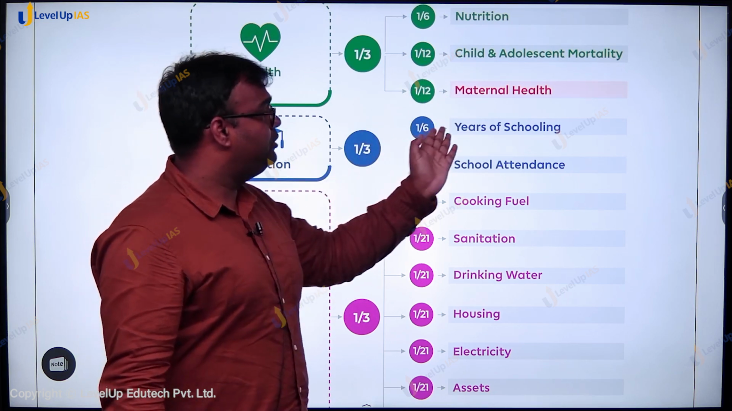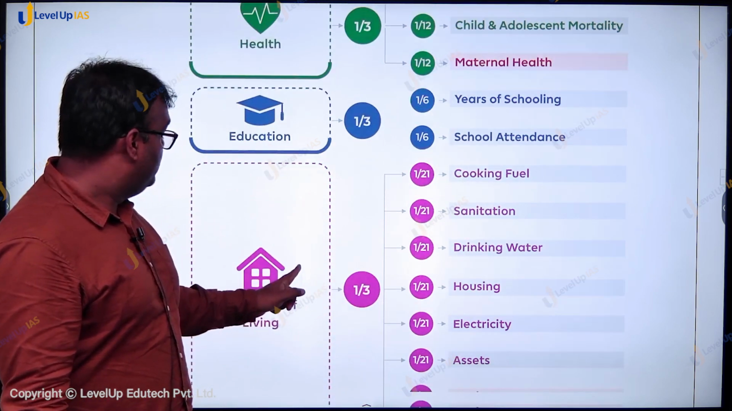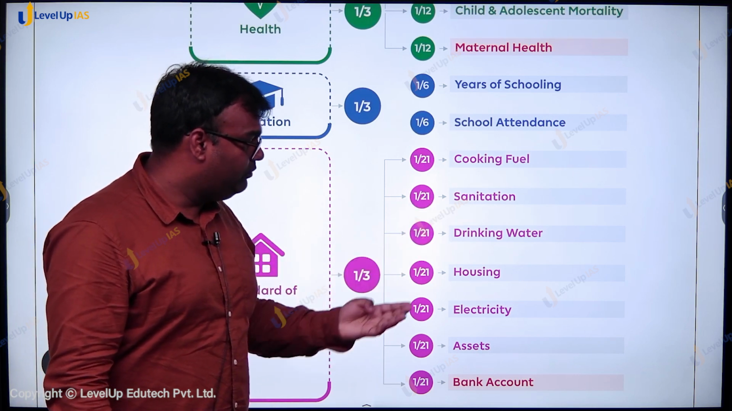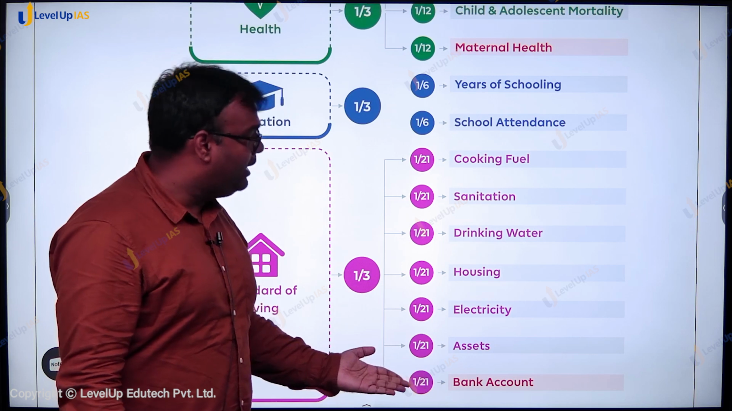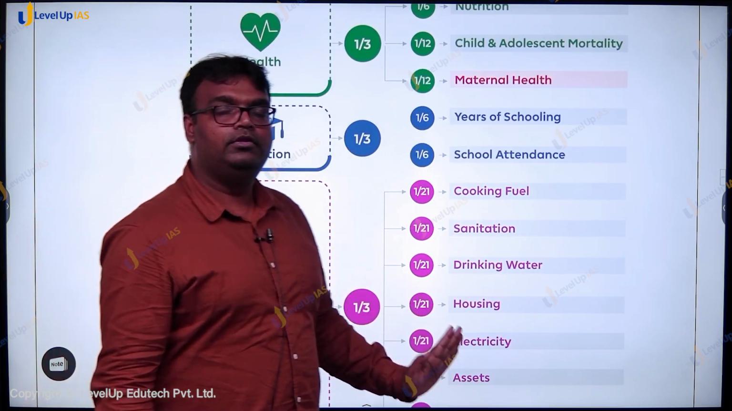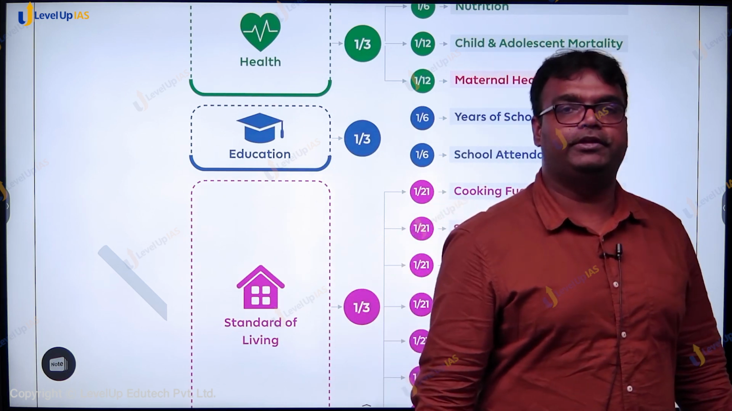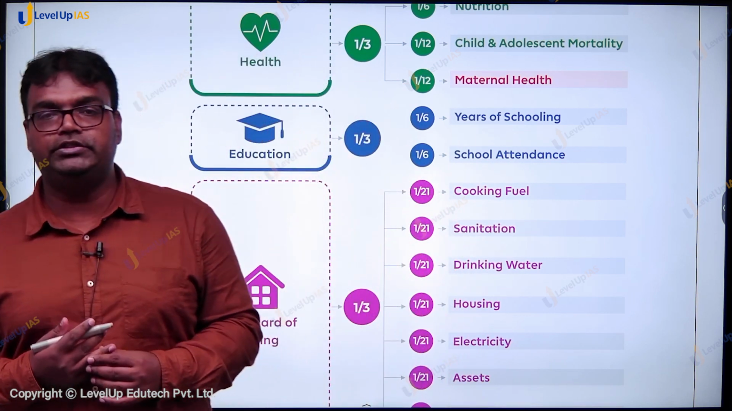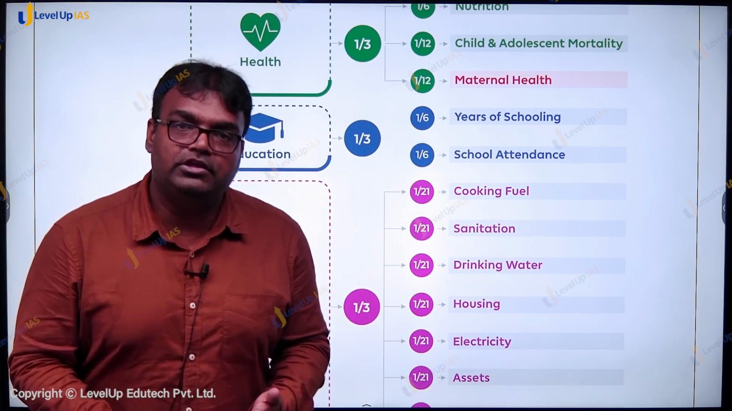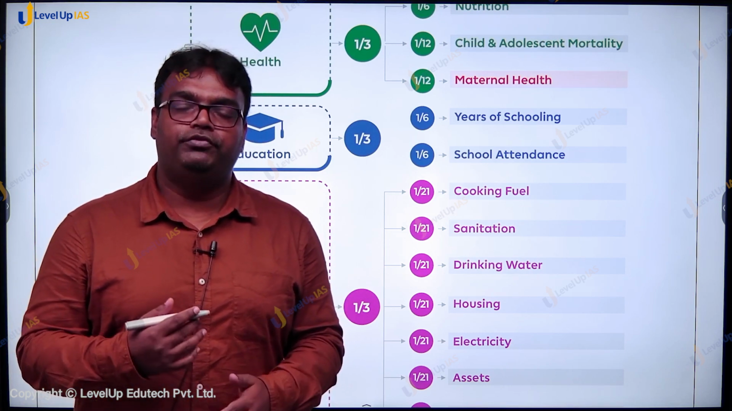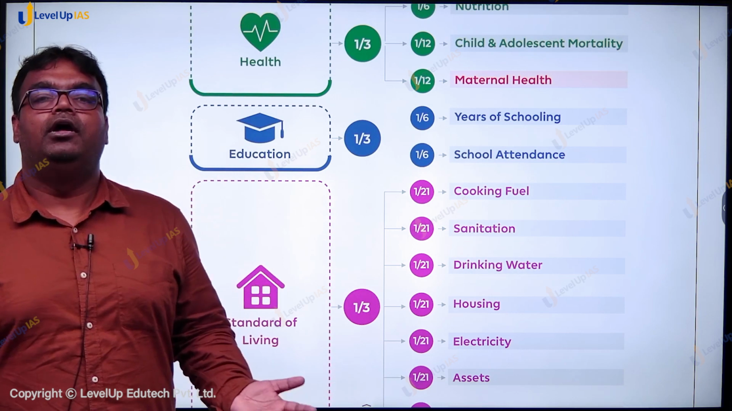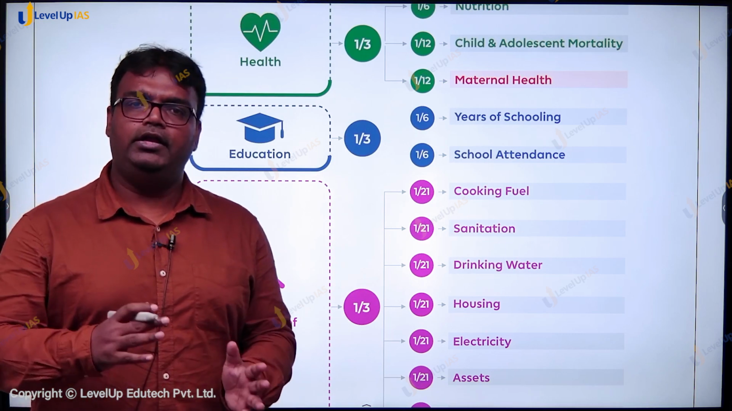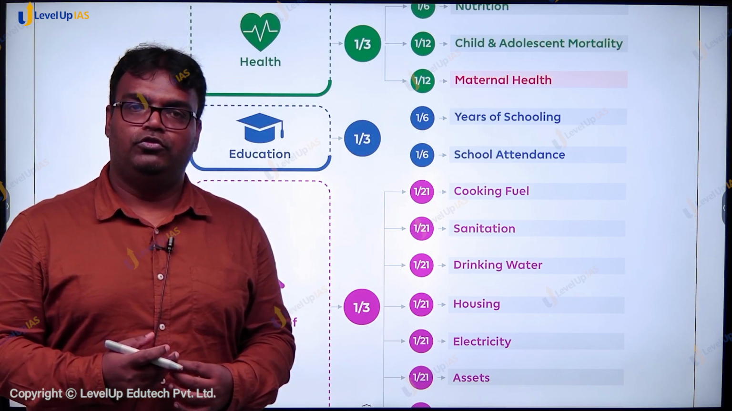Similarly, education is measured by years of schooling and school attendance, and standard of living is measured by the cooking fuel, sanitation facilities, drinking water, housing, electricity, assets and bank account. So they form the components of the multidimensional poverty index. If you do not have these facilities, you face those deprivations, and based on those deprivations it would be decided whether you are multidimensionally poor or not, and on that basis we measure कि India में what percentage of people are multidimensionally poor, what percentage of people are not, and what is the intensity of poverty.